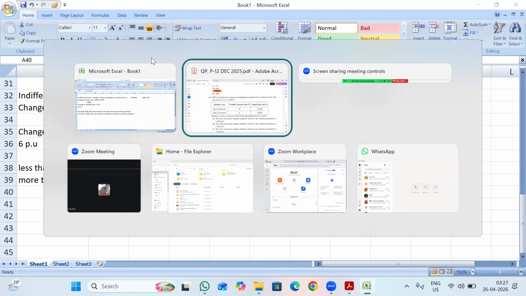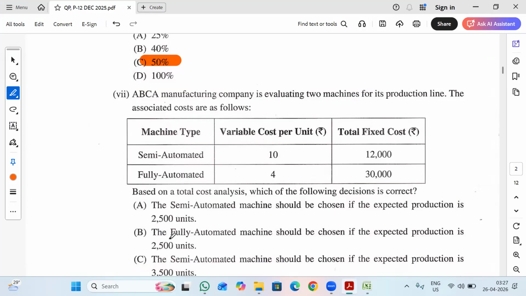So here in this case, the semi-automated machine should be chosen if the expected production is 2,500. My indifference point is 3,000 units, but here we are producing just 2,500. It is less than the indifference point. So the machine with lower fixed cost will be preferred. Obviously, the semi-automated machine has lower fixed cost, so this will be preferred. So option A is the right answer.